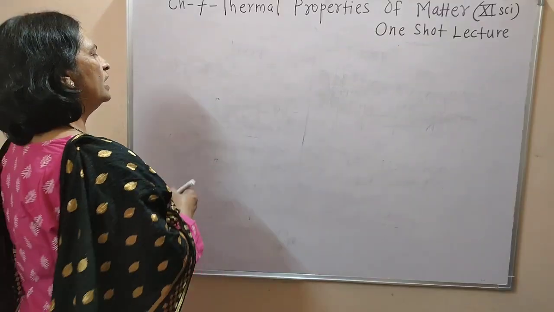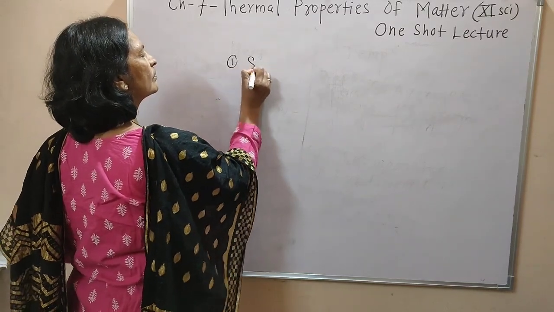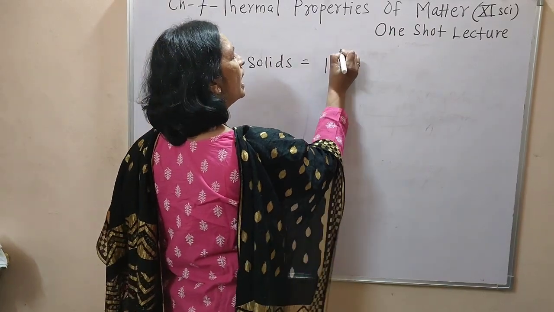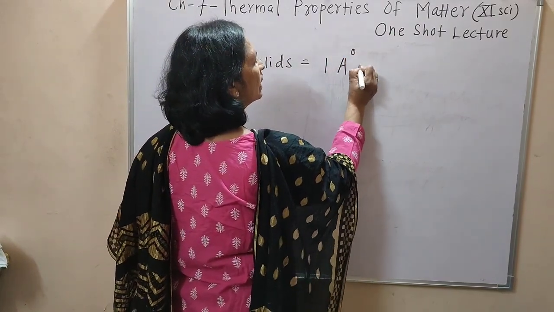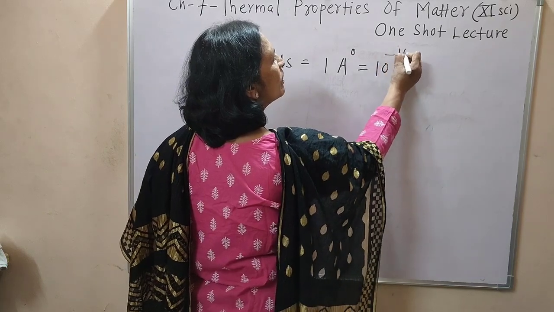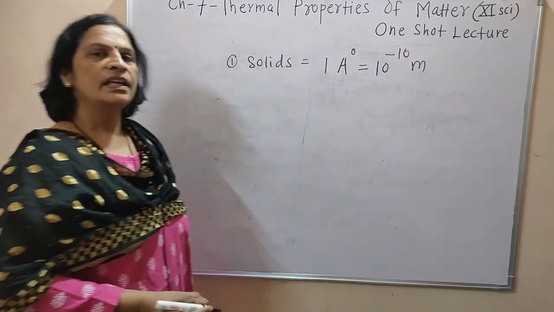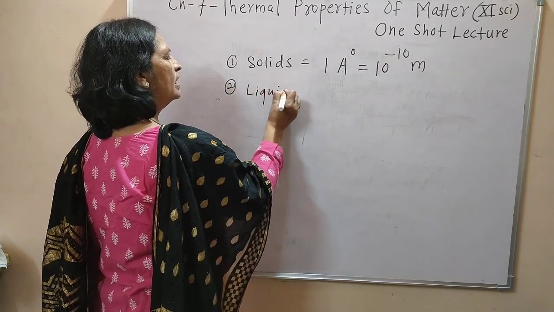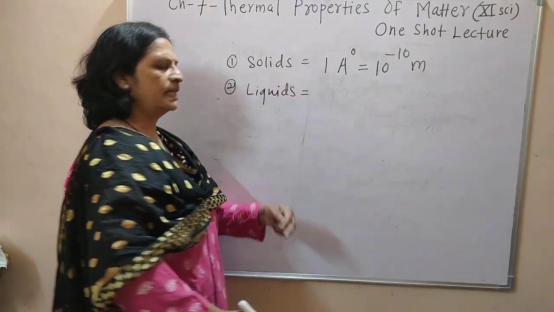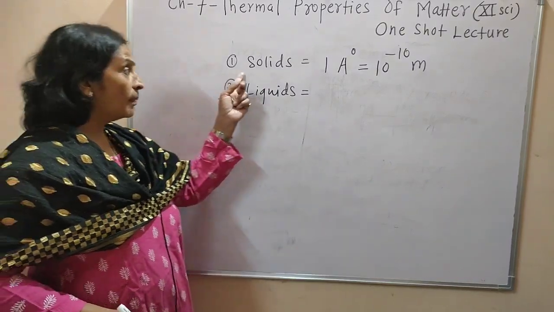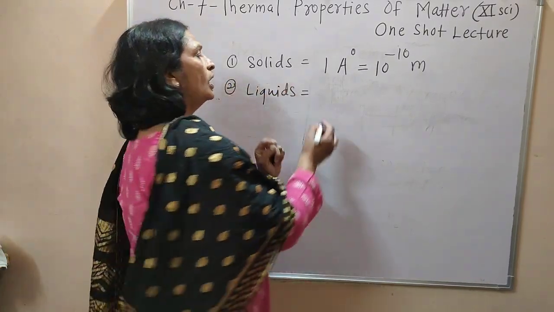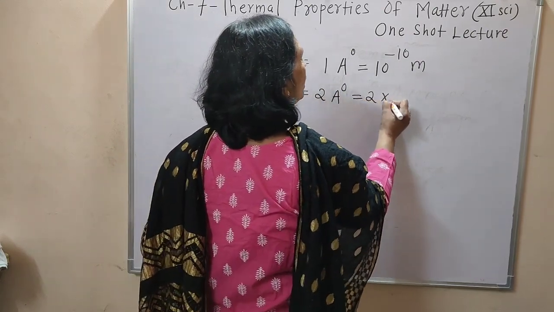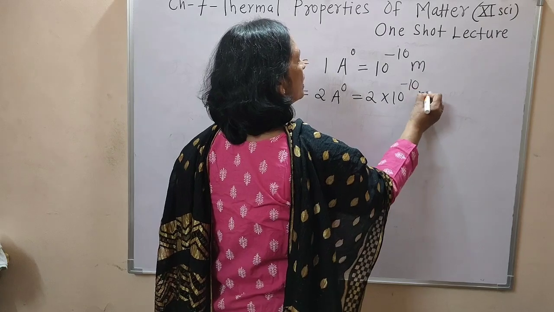In case of a solid, interatomic spacing is 1 Armstrong unit. That is nothing but 10 raised to minus 10 meter. In case of liquids, interatomic spacing, that is 2 times than the solids, that is nothing but 2 Armstrong unit or 2 into 10 raised to minus 10 meter.